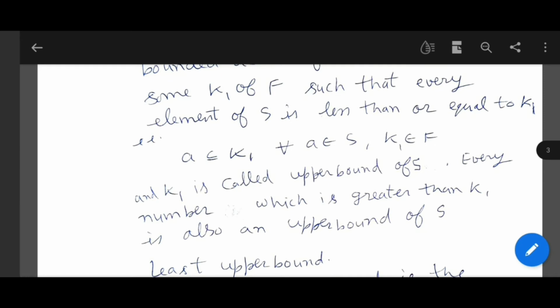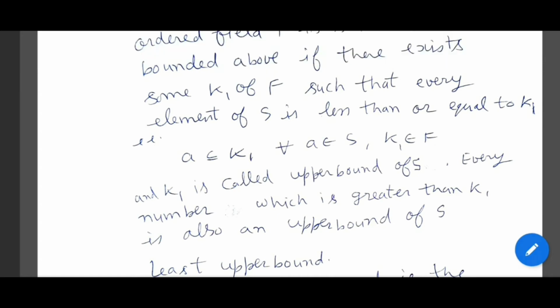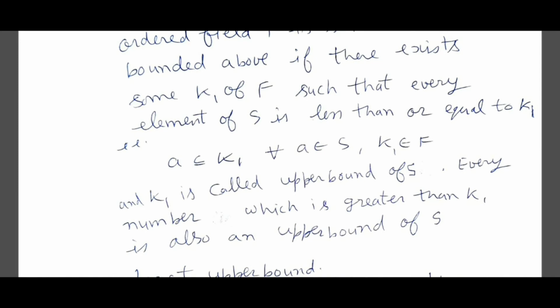That is, A is less than or equal to k1 for every A belongs to S, k1 belongs to F. And k1 is called upper bound of S.